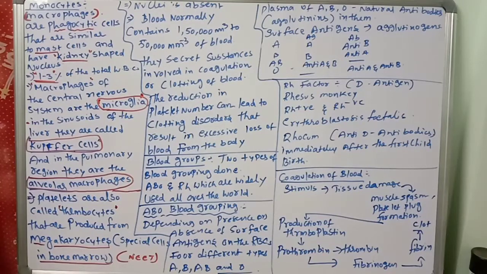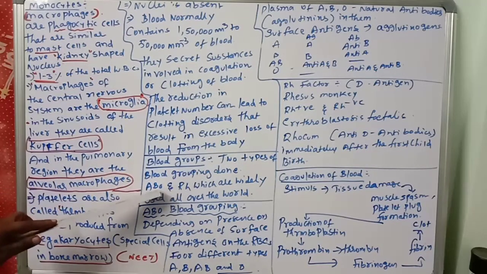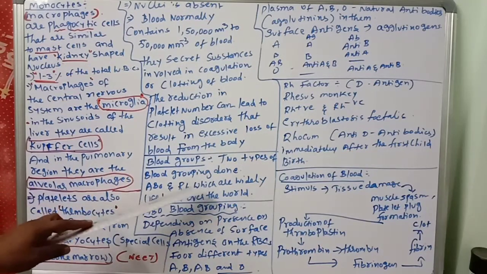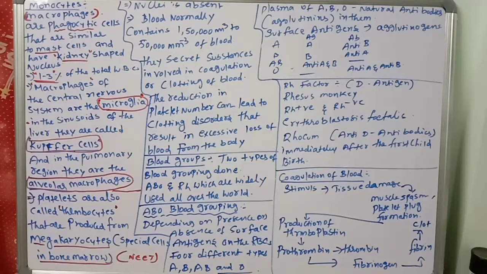Next, another important concept: blood groups. Commonly, two types of blood grouping are done. One is ABO and the other is RH type, which are widely used all over the world. ABO blood grouping and RH type. Now we are going to discuss ABO blood grouping.